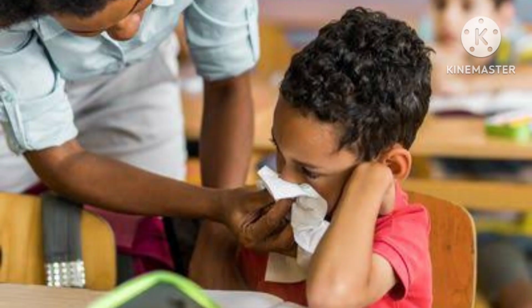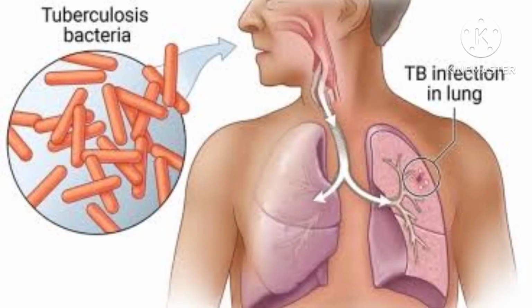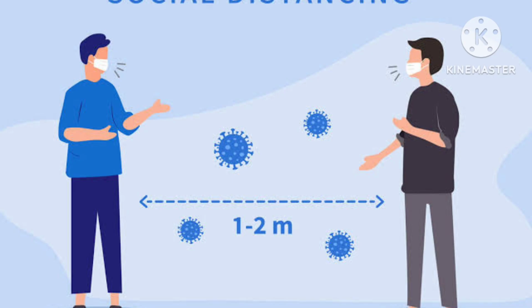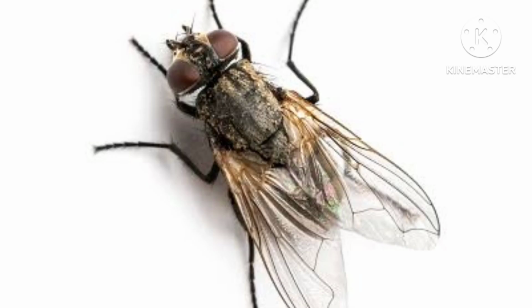Then you may have a doubt: how can we avoid the spread of communicable diseases? For example, common cold and tuberculosis can be controlled by keeping a handkerchief on the nose and mouth while sneezing. It is also better to keep a distance from infected persons. Some of these diseases are spread through insects also.